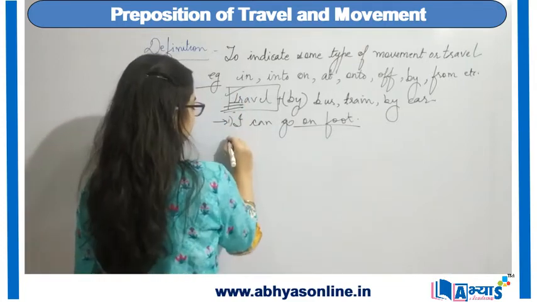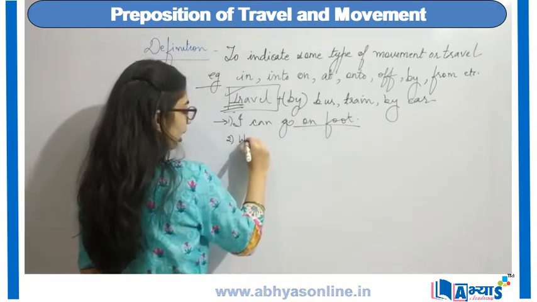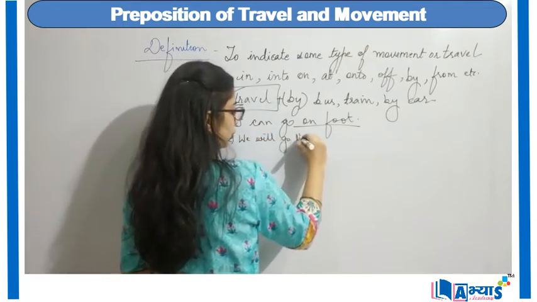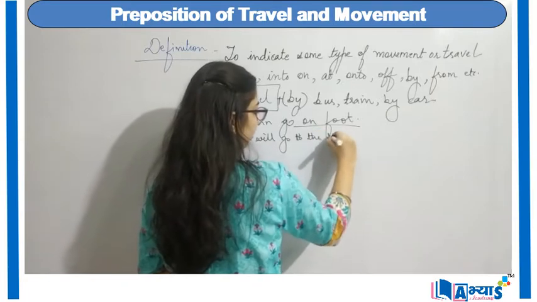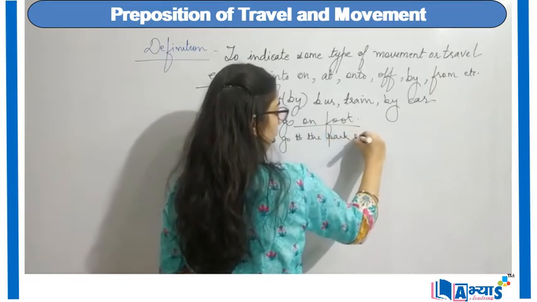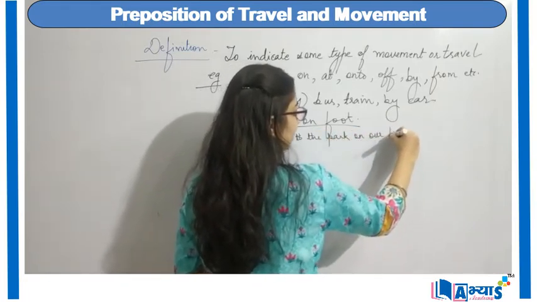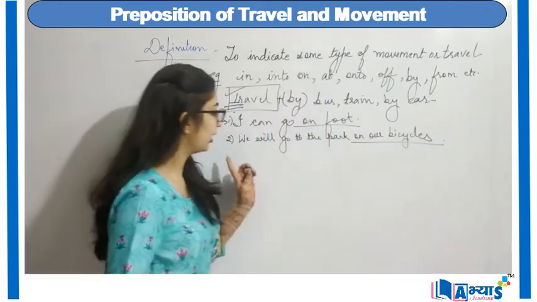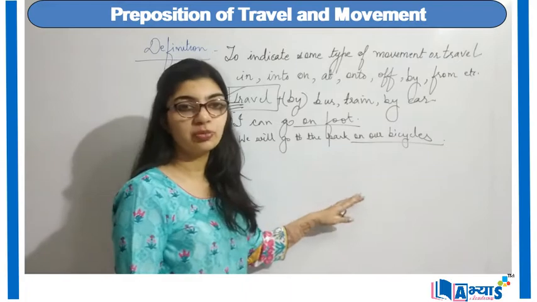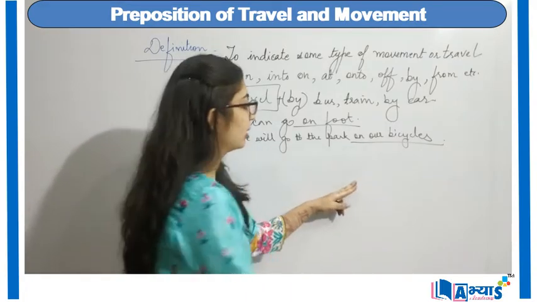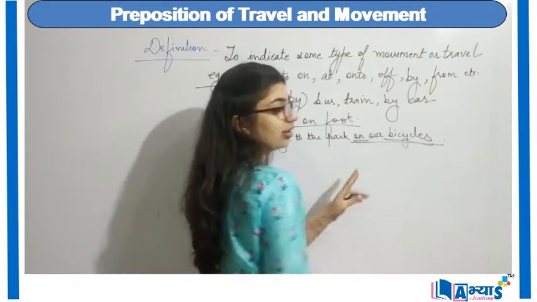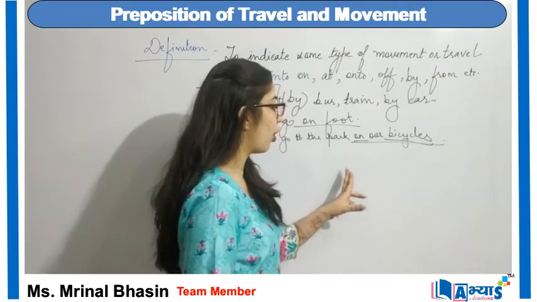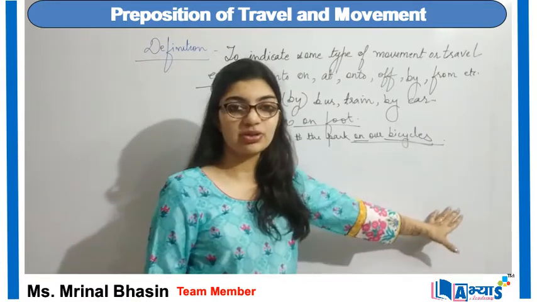Another example is, we will go to the park on our bicycles. Now again this is indicating some kind of movement or travel. So on bicycle, on any kind of public vehicle. So on plus any kind of vehicle can also be used.